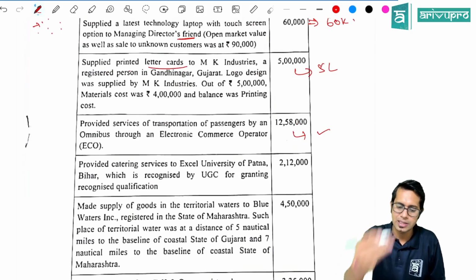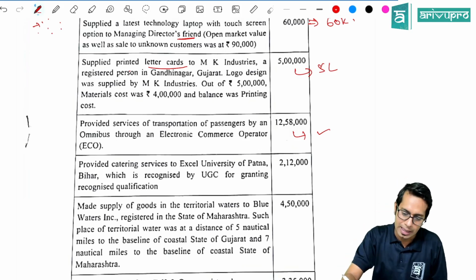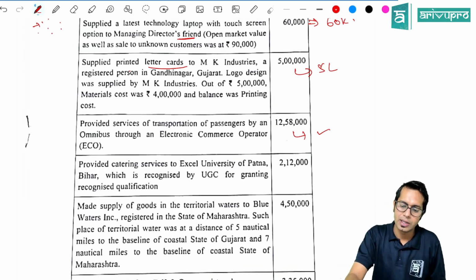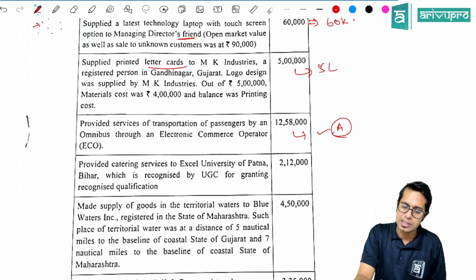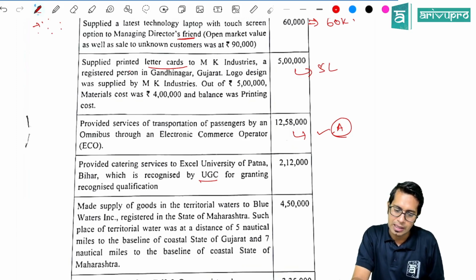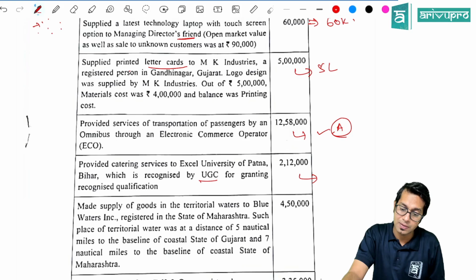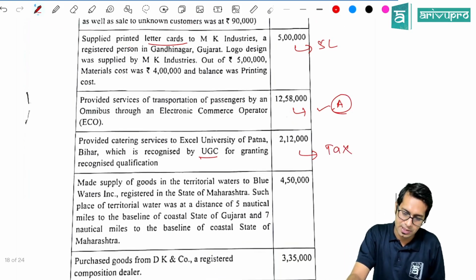Okay, who has to pay the taxes? This registered person himself has to pay the taxes, not the e-commerce operator. This is also a recent amendment. Provided catering services to Excel University, Patna, which is recognized by UGC for granting recognized qualification. Catering services provided to Excel University, this is a taxable service.